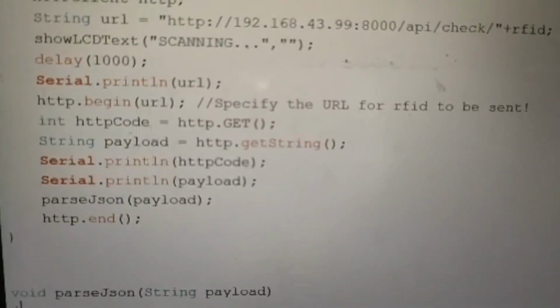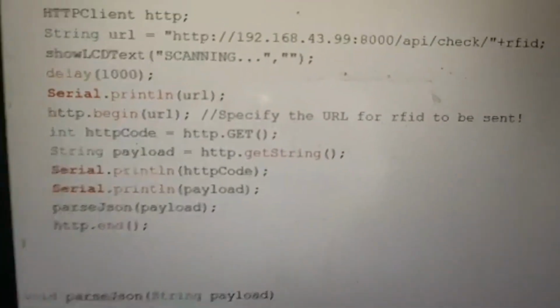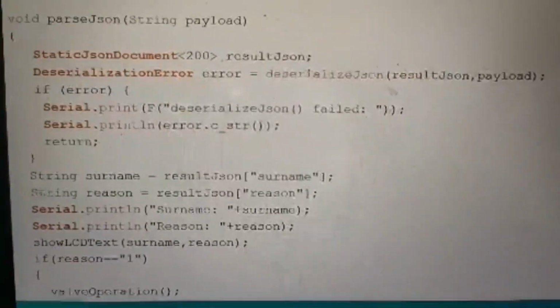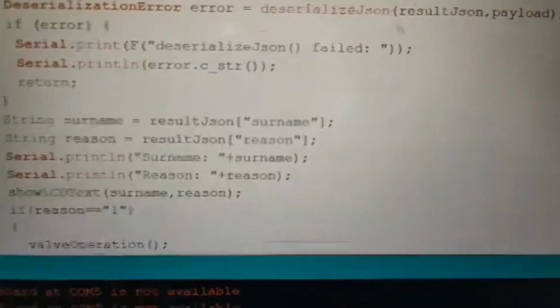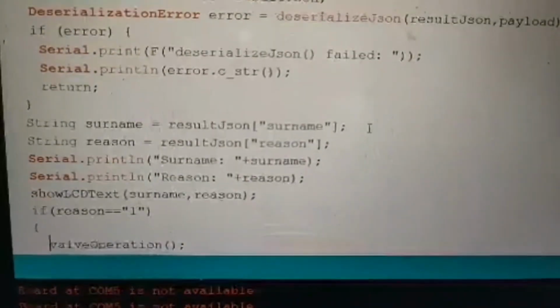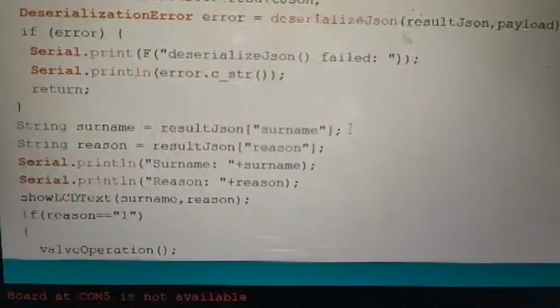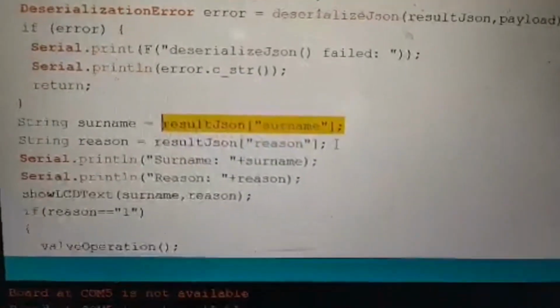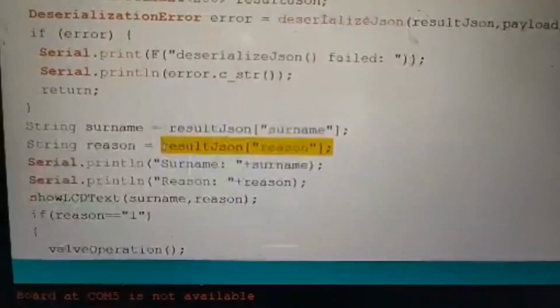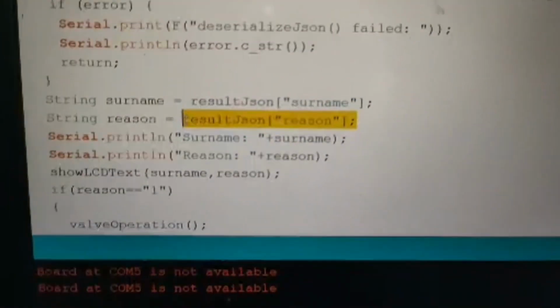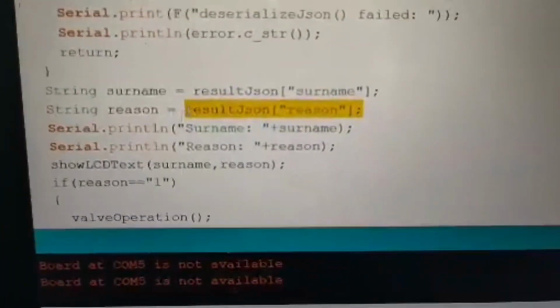And then the parse JSON method is called, which is used to parse the JSON that has been received from the web server. What the parse JSON method does is check for a deserialization error, and it tries to get two parameters that have been sent by the web server. The parameters are the array indexes. It searches for the array indexes surname and reason which have been sent by the web server, and it displays the same on the LCD text.